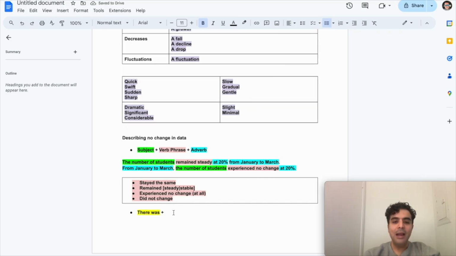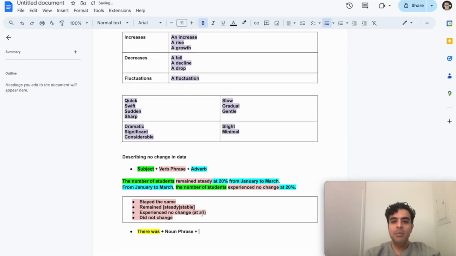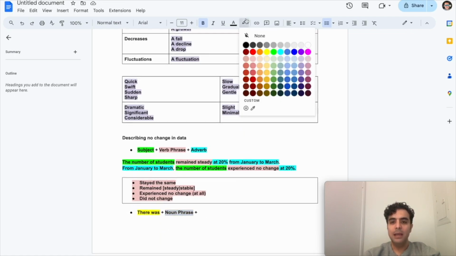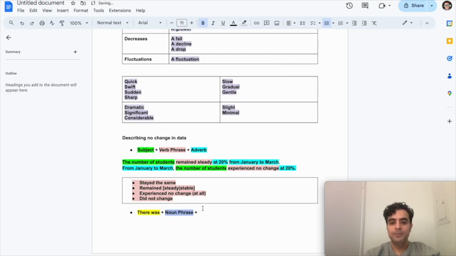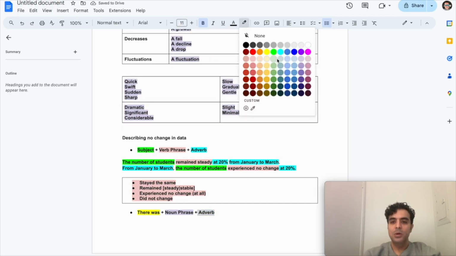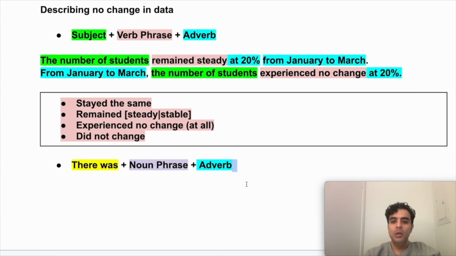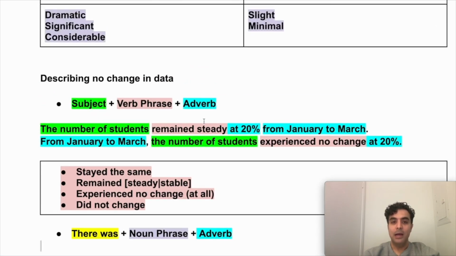And then after that, you're going to use the noun phrase. And so just like before, how we had the noun phrases color-coded in purple, we're going to do the same again. So here, noun phrase, and then you add any adverb to the end of your sentence. So this is the color. Okay, we should now be able to paraphrase these two sentences which we wrote before, and this time transform them into the noun phrase structure, right?